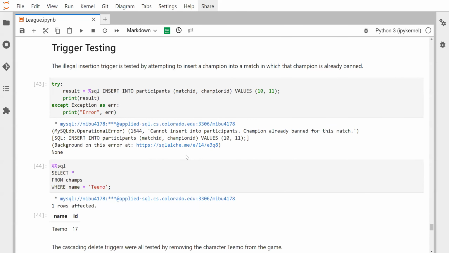Next, we did trigger testing for those triggers that we had created earlier. And I waited till after I'd done all my search queries to do this because in order to test these triggers, I have to make changes to the database, which would have invalidated all of the data analysis that I previously performed. So first, I attempt to insert a champion into a match that it's already banned for. And we can see here an exception is thrown, and this is the custom error message that I wrote to tell the user you can't add this champion to this match, someone's already banned it.